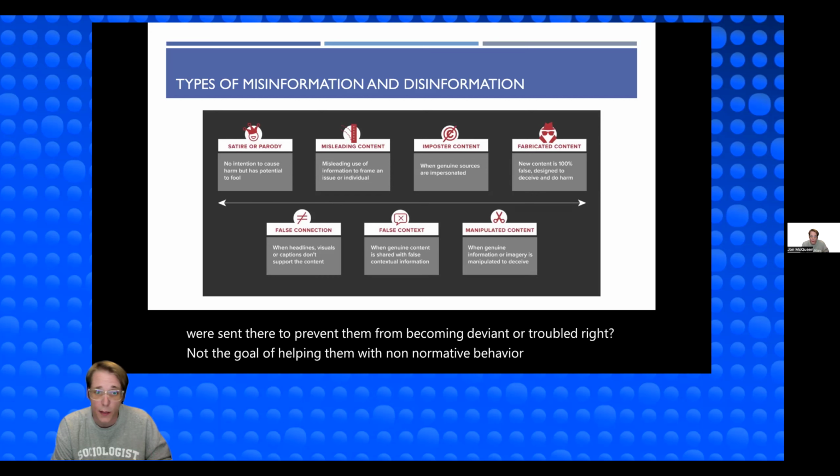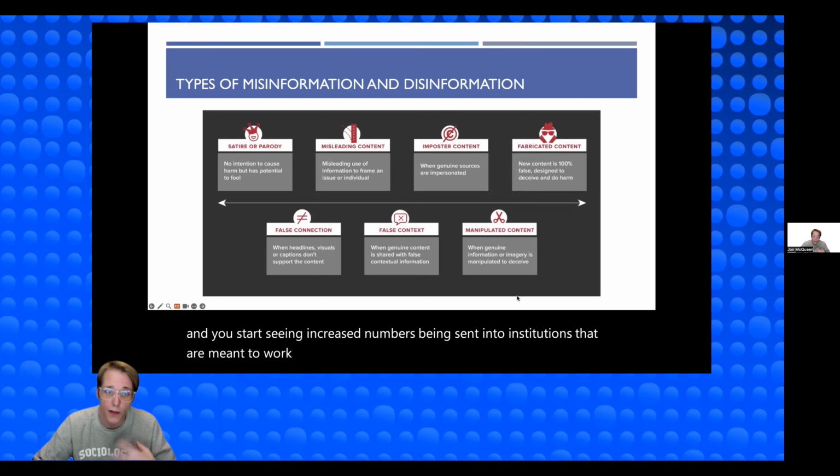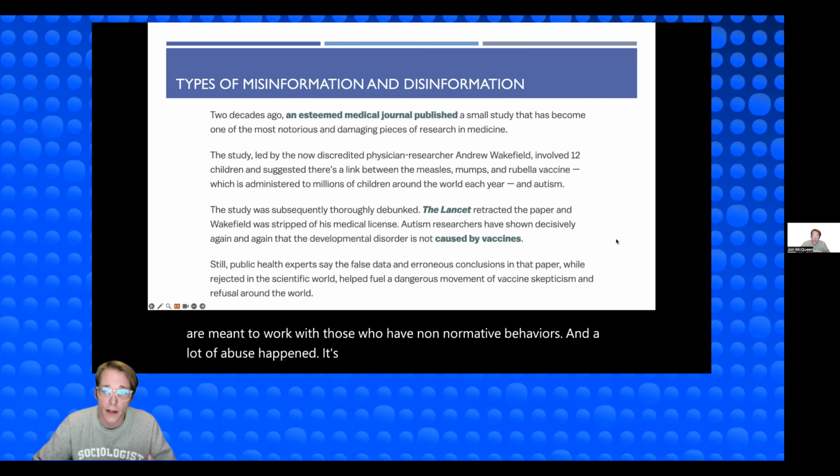And this was disseminated out through the news saying that this was happening, and you start seeing increased numbers being sent into institutions that are meant to work with those who have non-normative behaviors, and a lot of abuse happened. It's very powerful. And I said earlier that there were some fun ways to look at this, right?